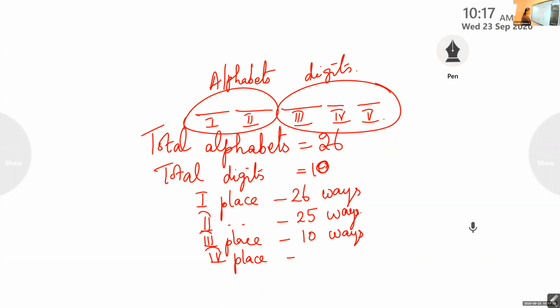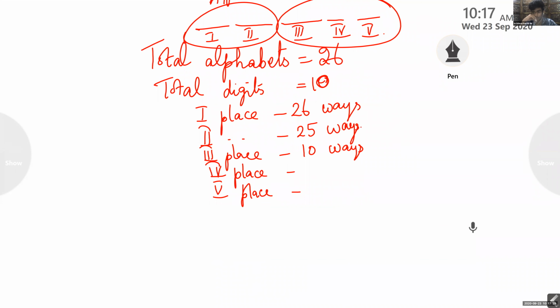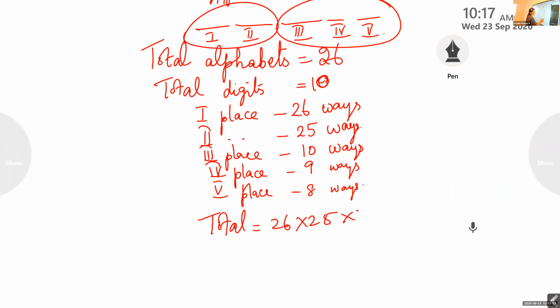What about the next one? 4th place and 5th place. Is it clear, Achut? Yes, ma'am. So now read, 4th place and 5th place can be filled in 9 ways and 8 ways. Very good. The total number of ways is 26 into 25 into 10 into 9 into 8.